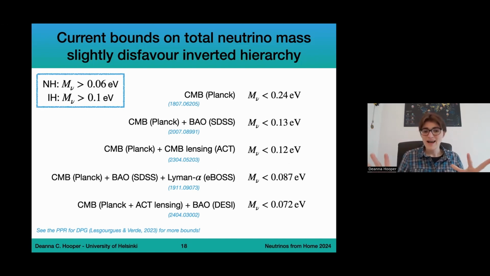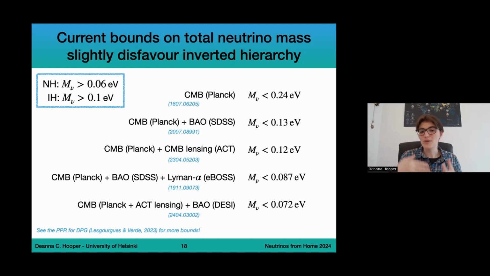hierarchy bound. And then the most recent bound that we have just this month is from Planck plus ACT lensing, so lensing from ACT, Planck, and BAO from DESI, which just released its first results. There we get an upper bound on the neutrino masses of 0.072 electron volts. Key thing to take away here is that the later bounds, including eBOSS, Lyman alpha, and BAO, are actually in slight tension with the inverted hierarchy scenario, which means from a cosmological point of view, we are pushing beyond the inverted hierarchy. So cosmology is kind of disfavoring inverted hierarchy over normal hierarchy.